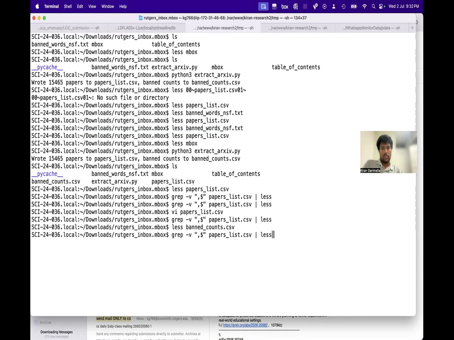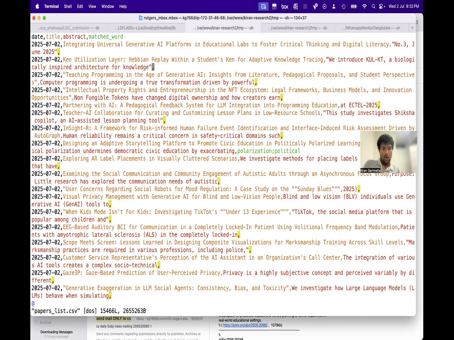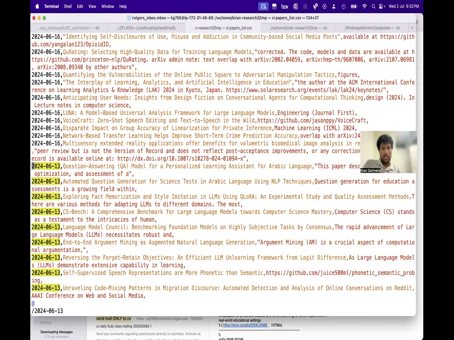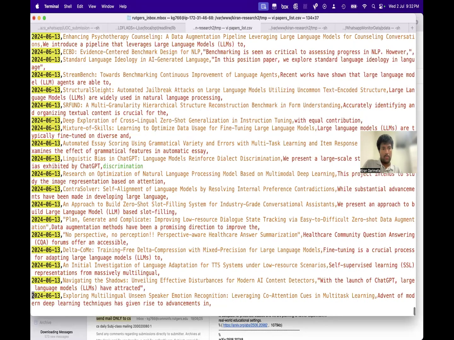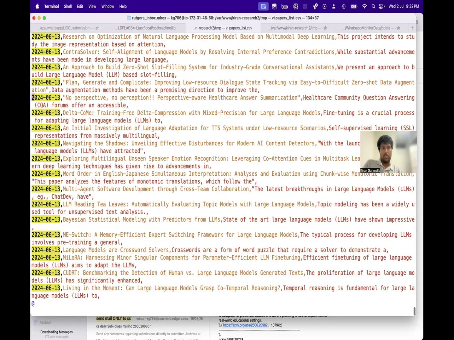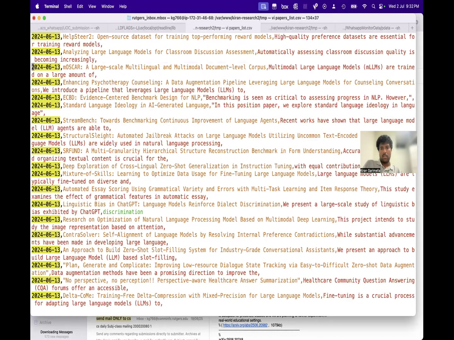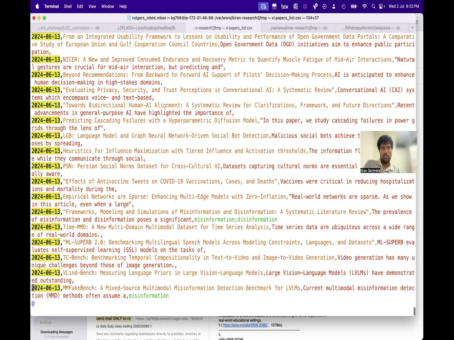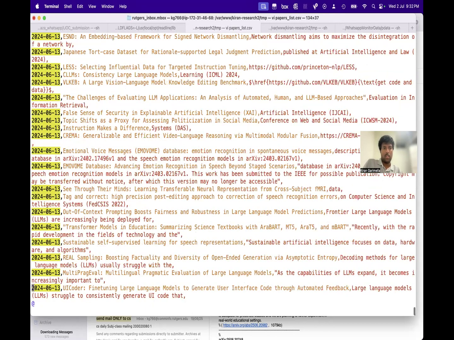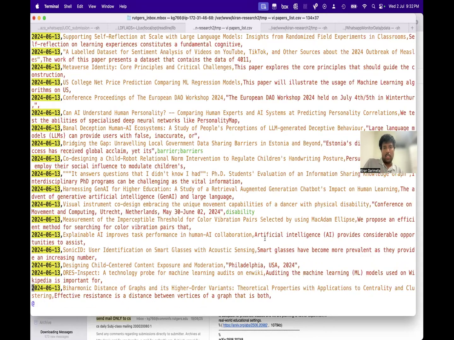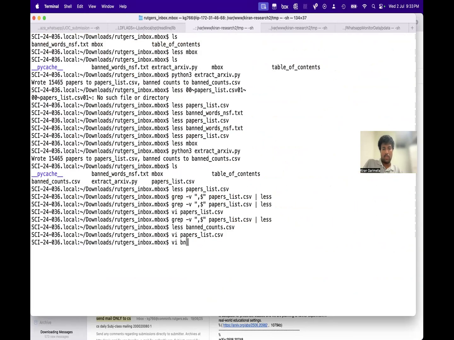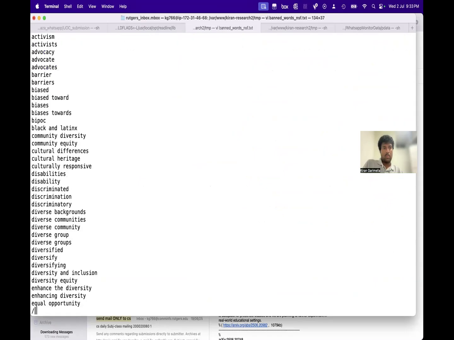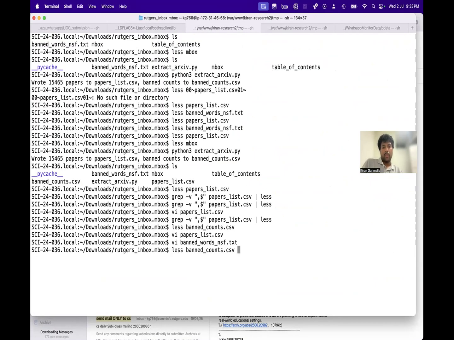So let's check this date. This is the list of all papers, but there are papers which are, as you can see, there's one here which is about discrimination. Then there's many papers on this day. Apparently, there's like 15 papers. So there's misinformation, institutional. And there's like barrier. Okay, barrier is the word in this. Wow, okay. So yeah, it did do the job.